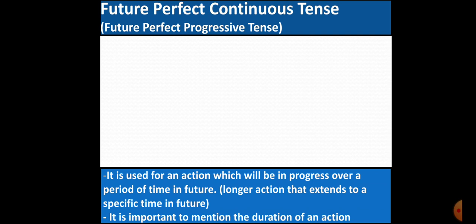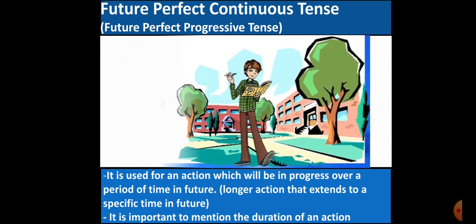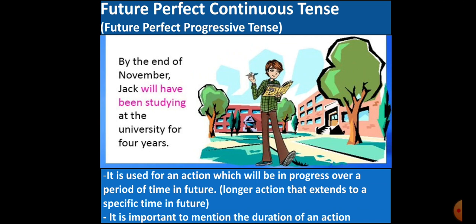Let's understand through an example. By the end of November, Jack will have been studying at the university for 4 years. Now students, can you see here, by the end of November? That is the specific time given to you in the future, when the action will be completed in future. By the end of November, which means that action is still going on. Currently Jack is still studying at the university, right?